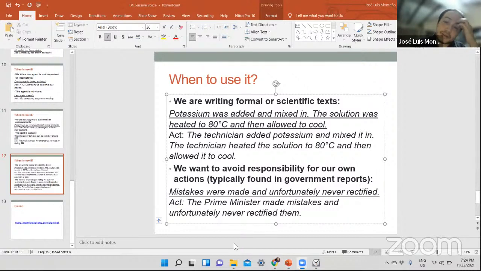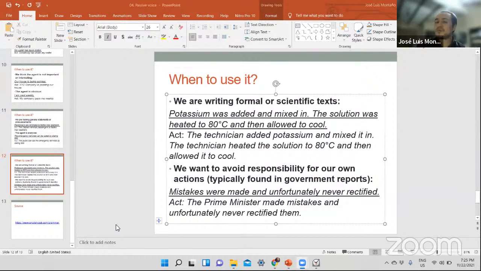All right. In both examples, as you can see, you don't actually need to mention the agent, right? You can mention the agent, but it's not necessary. It says, potassium was added and mixed in, period. The solution was heated to 80 degrees Celsius and then allowed to cool.